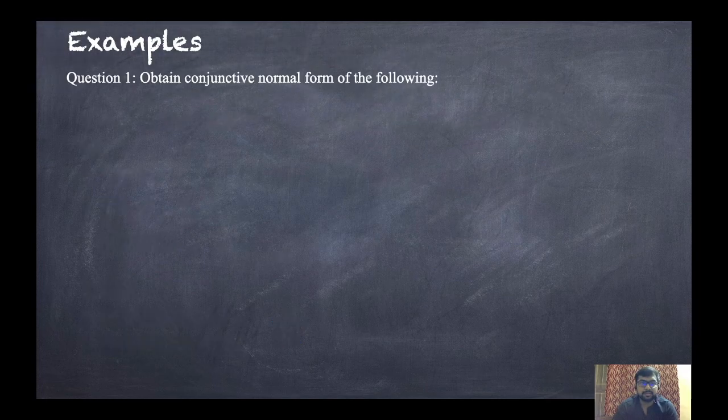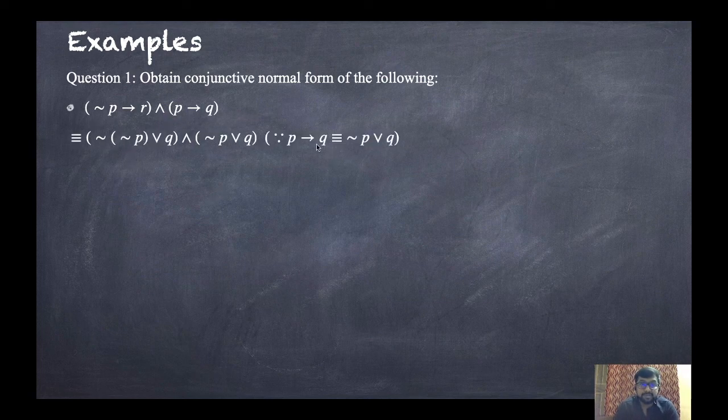Let us consider examples. Obtain the conjunctive normal form of the following, that means CNF. Now here, not P implies R and P implies Q. We want to convert it into CNF. For CNF, in between there has to be and, and in brackets there has to be or. So here, in between, and is already there, but in brackets or is not there. So we will convert this implies into or. Now we know one property, that P implies Q is logically equivalent to not P or Q.